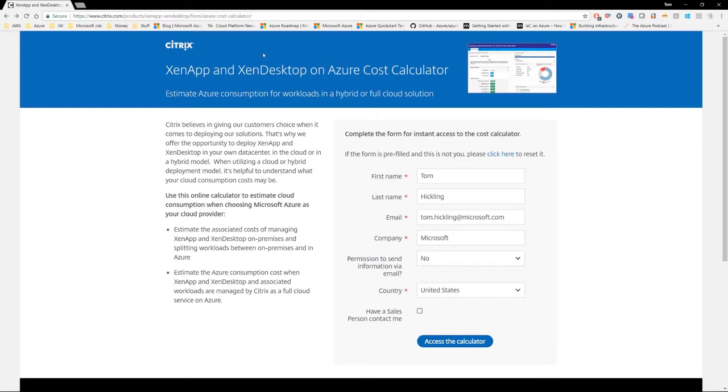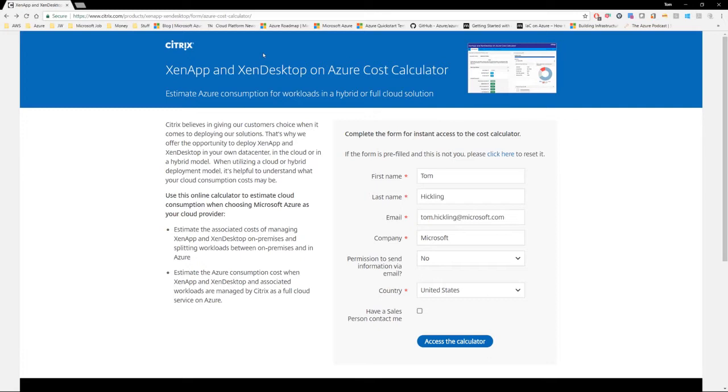The final thing to remember is that this site is pulling the pricing data from the Azure public web pricing API. So it will always be up to date, but from a customer's perspective, it will be the worst case scenario, as many customers have enterprise agreements that afford them cheaper rates for Azure services. And we will see at the end how you can change this to your own custom pricing.